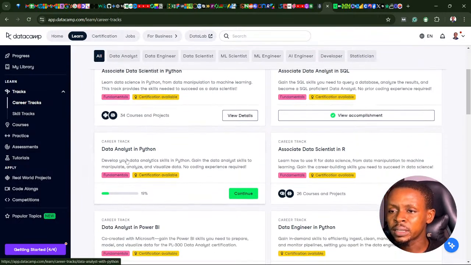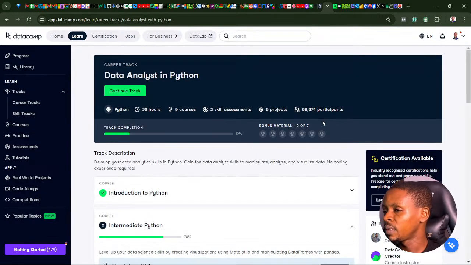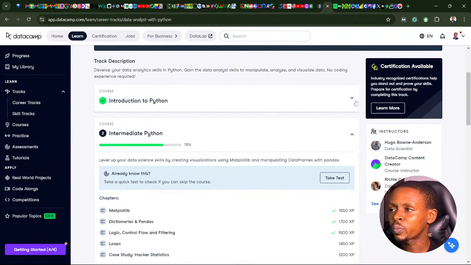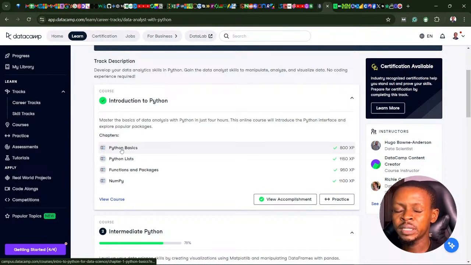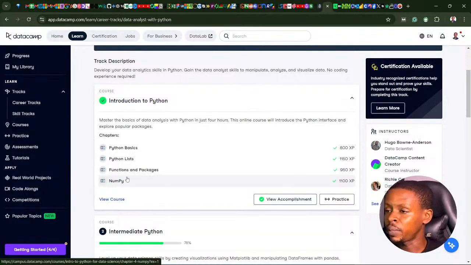If I click on the data analysis in Python real quick, you can see all we've covered so far. The rain is falling, but I think my network is doing pretty well. We've covered introduction to Python, where we looked at Python basics, that is just data types and variables. We covered Python lists and learned all about lists in Python. Then we moved to functions and packages in Python. Then we worked with our first package, NumPy, in Python. So that's what we covered in this introduction to Python.